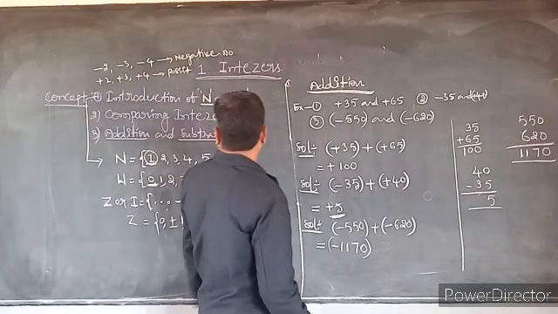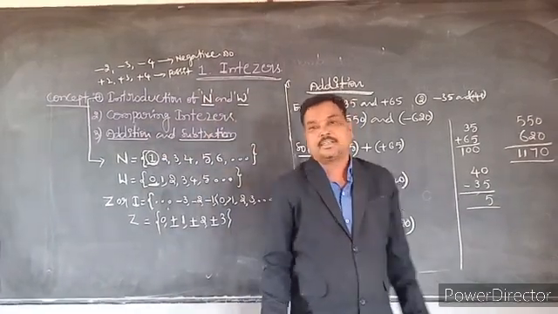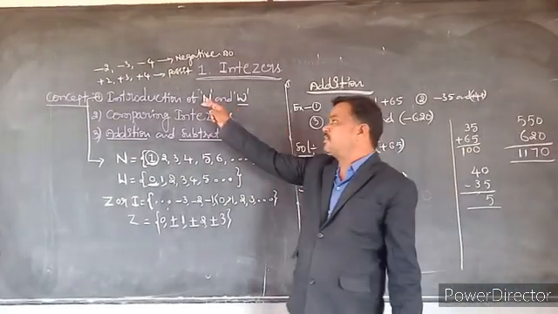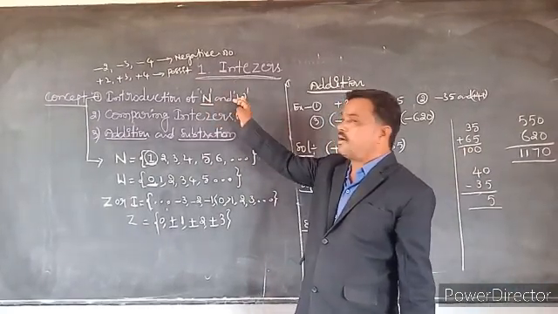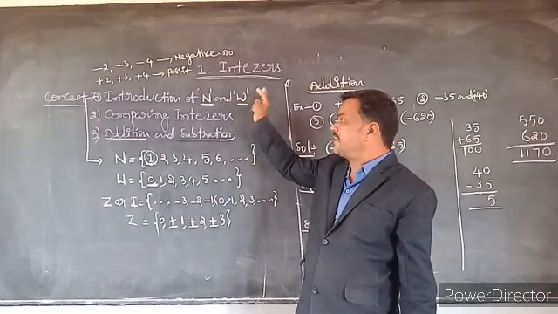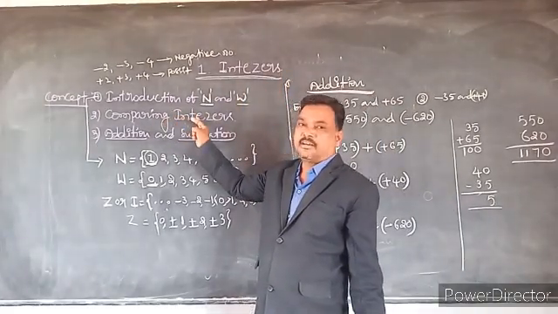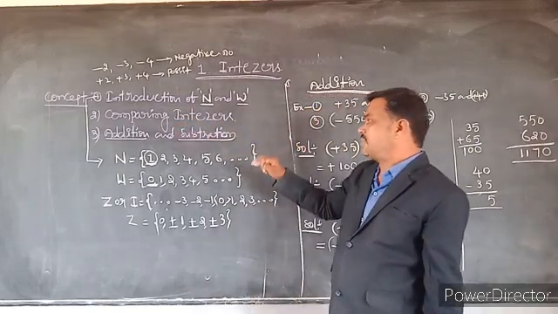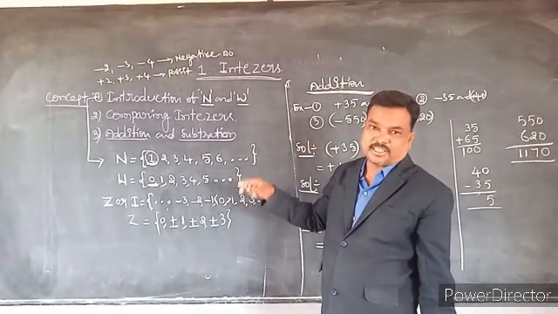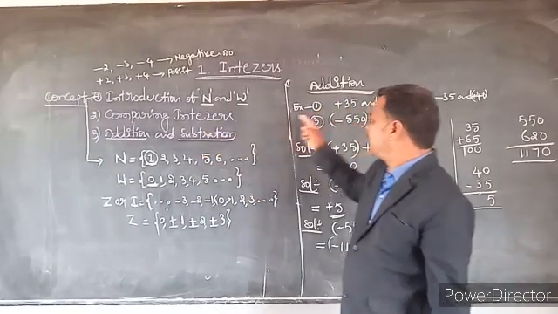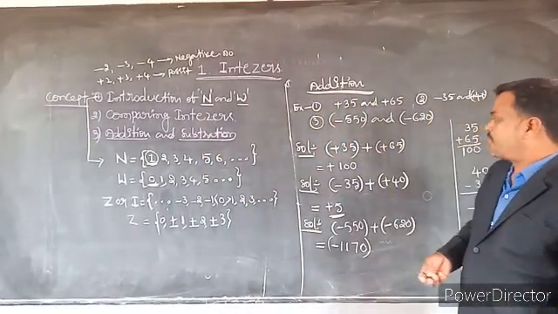Okay students, today we discussed the topics: introduction of natural numbers, whole numbers and integers. The next is comparing of integers. Comparing means we have to check which is the largest integer and which is the smallest. The next one is addition and subtraction of integers by using the properties.